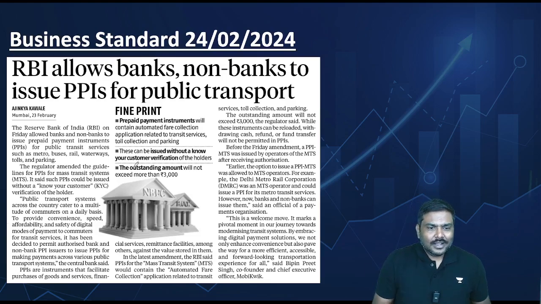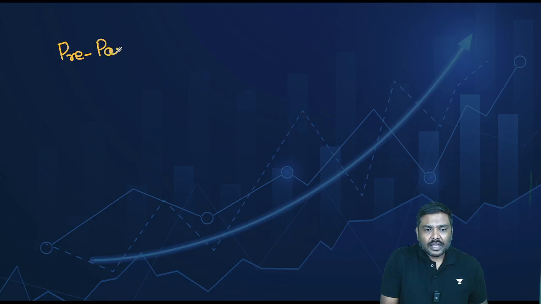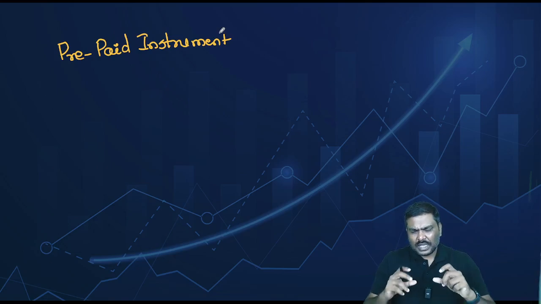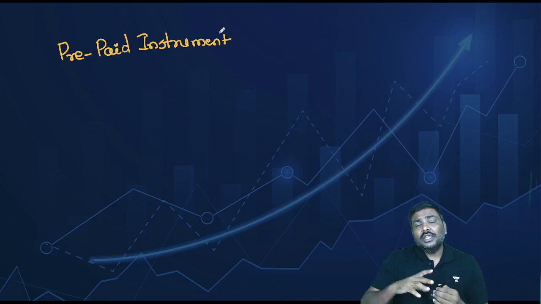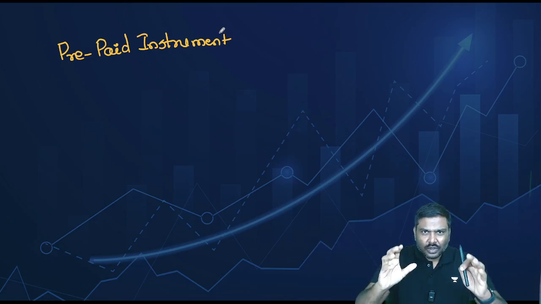Third important article. RBI allows banks as well as non-banks to issue PPIs for public transport. Now, what is this PPI? What is the usage of this? Why has RBI done this? Let's understand. Point number 1. PPI simply means prepaid instrument. Write it here. And what is this idea of a prepaid instrument? Very simple. Let's imagine I will issue a card to you. I will give a card to you and simply say, using this card, you can purchase goods and services in the market up to, let's say, 5,000 rupees.